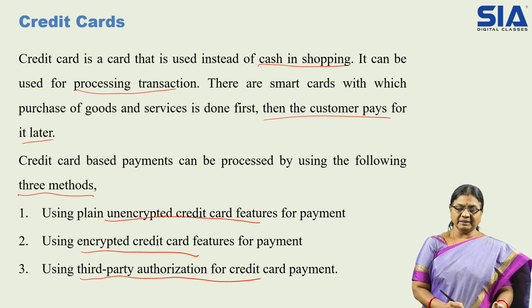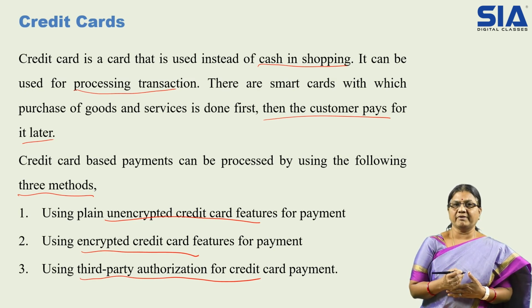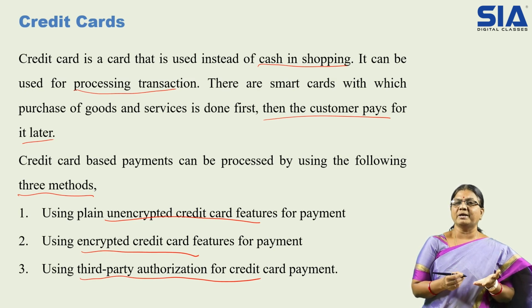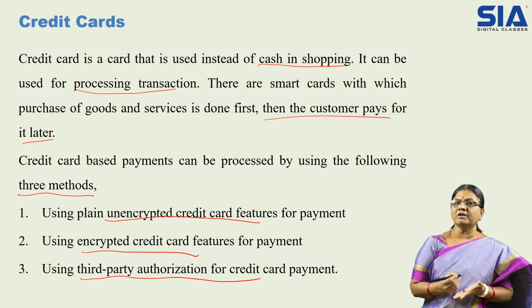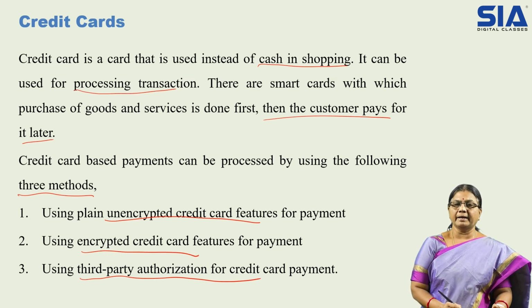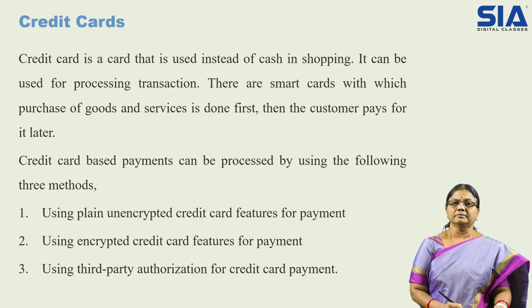The second method is encrypted credit card features. Here, whatever data is there is sensitive information, and it will be encoded. Later the payment user will decrypt that code, and then the payment will be made. This is about encrypted credit card features. The third is third party authorization, where the card holder authorizes or approves the payment. So these are the three different methods of credit card payment.